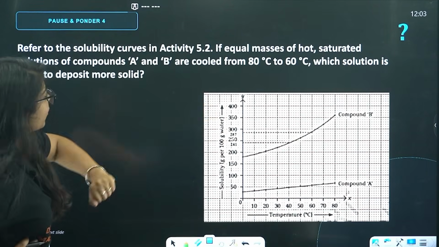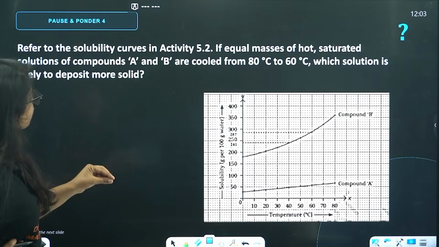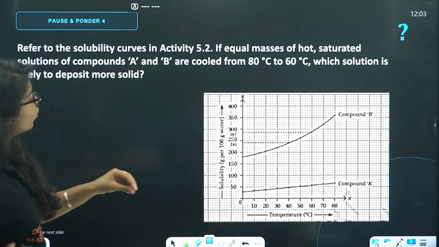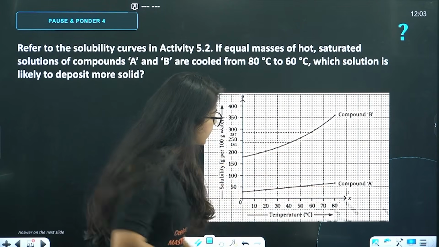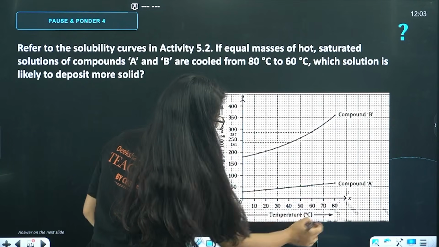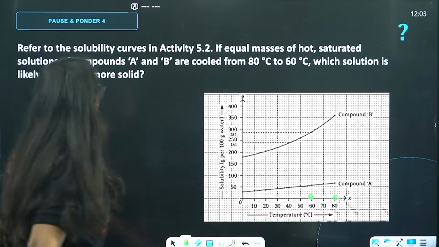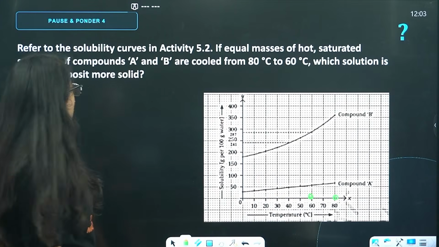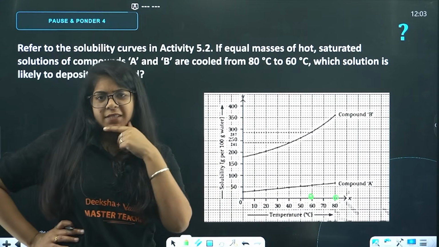This is activity 5.2. If equal masses of hot saturated solutions of compound A and B are cooled from 80 degrees to 60 degrees, from here, 80 degrees to 60 degrees, which solution is likely to deposit more solid? What kind of question is this?